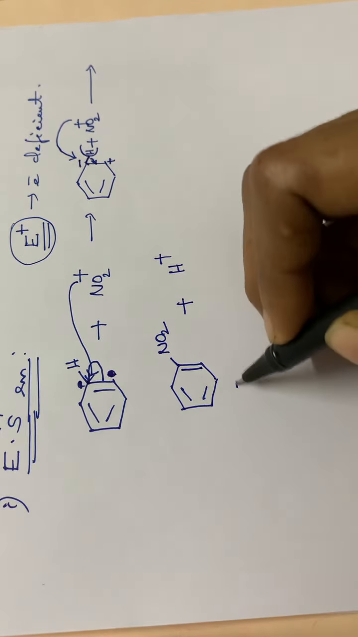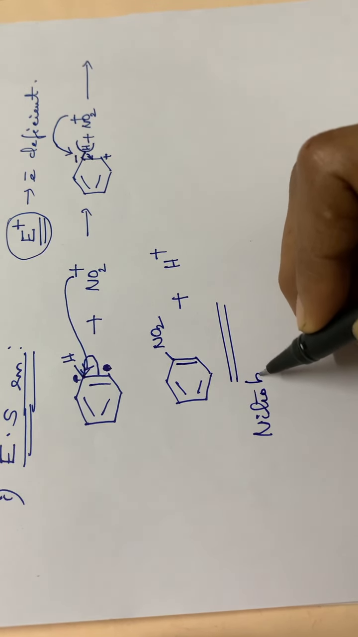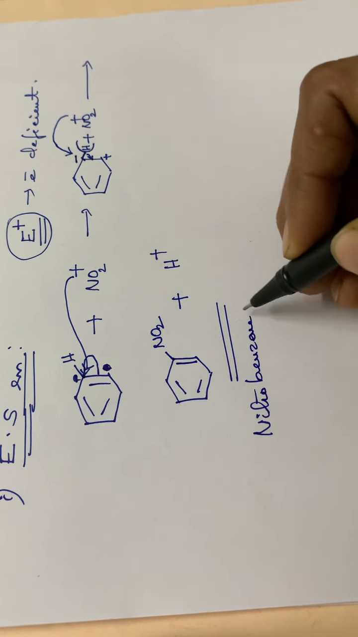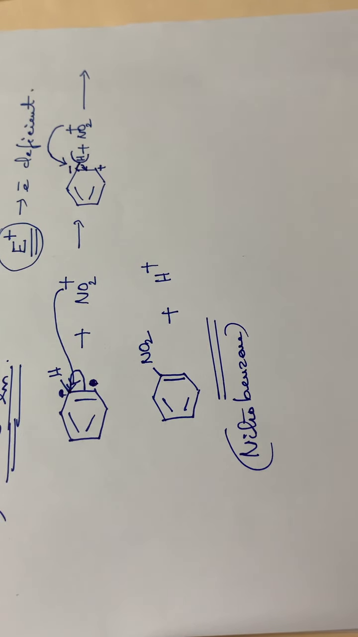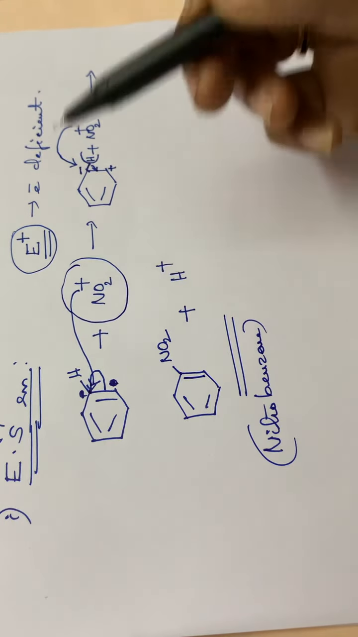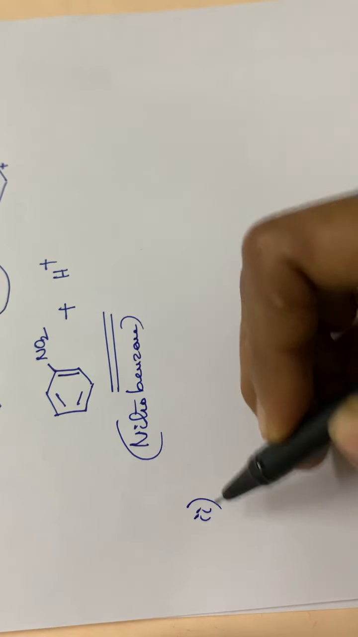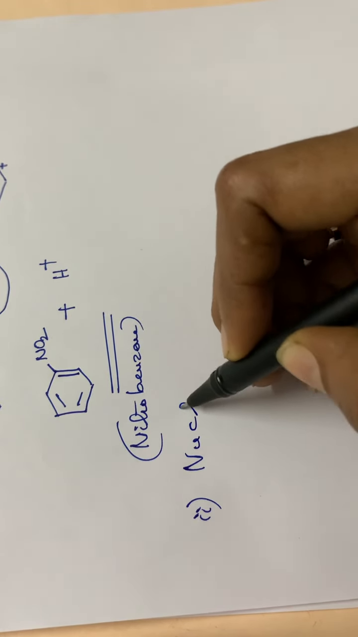Okay. So this compound is nitrobenzene. So this is the electrophilic substitution reaction. Okay, nitrobenzene, and this is the electrophilic substitution. So here the attacking species is the electrophile. Okay. Then the next one, the second one, is the nucleophilic substitution reaction.